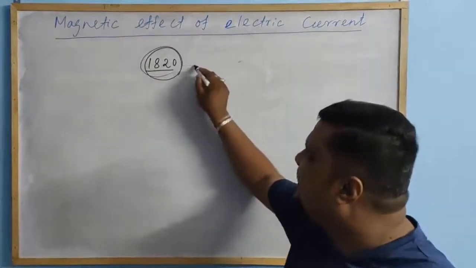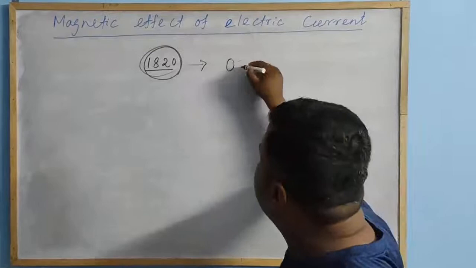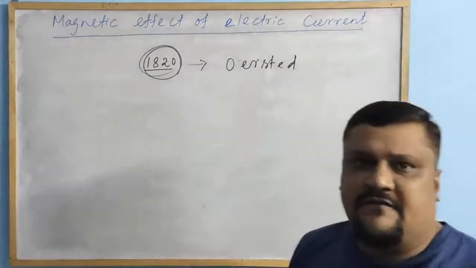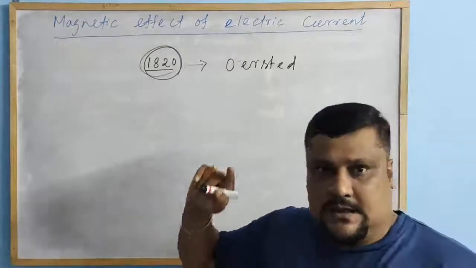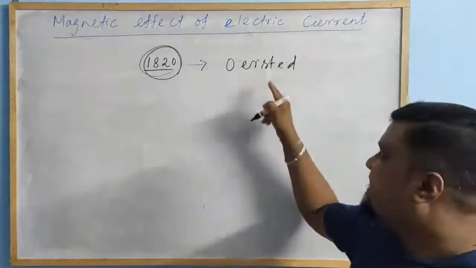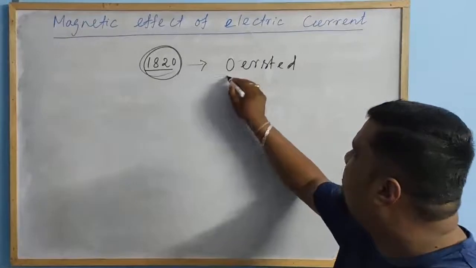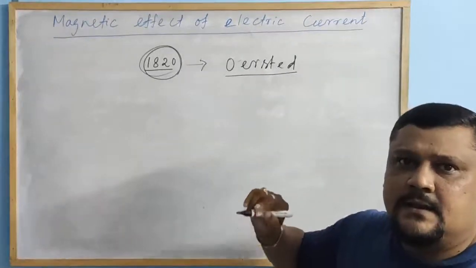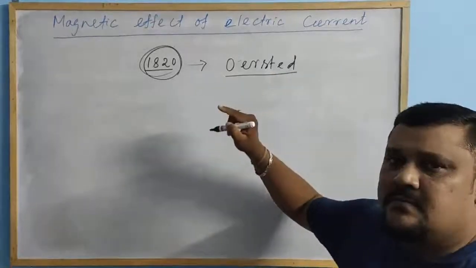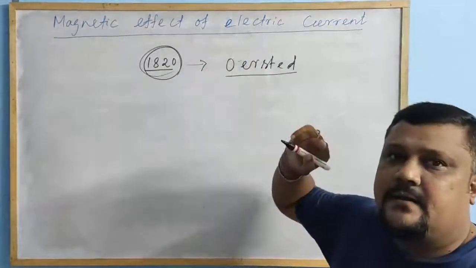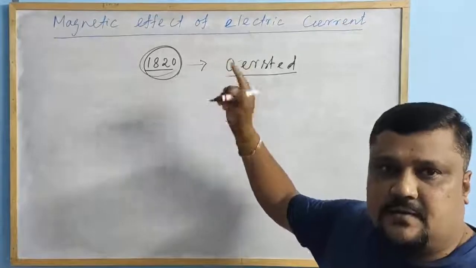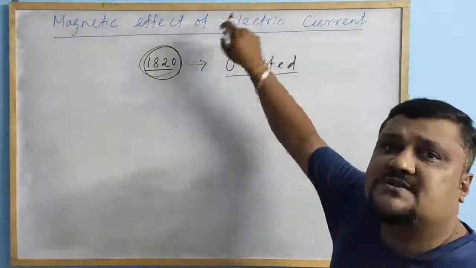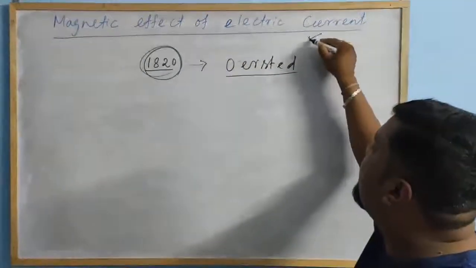But in the year 1820, Oersted first demonstrated that the magnetic effect is because of the electric current.